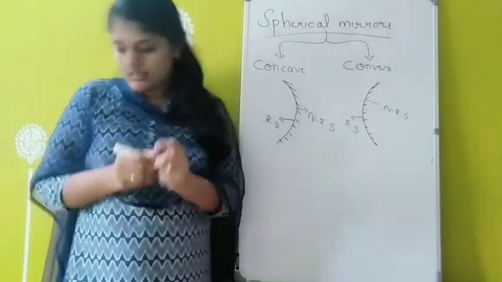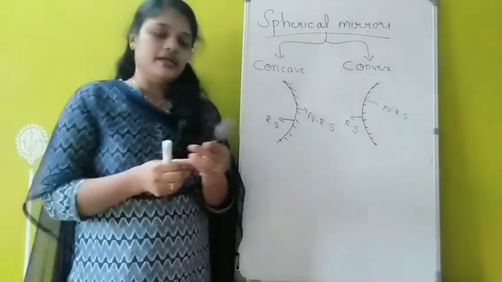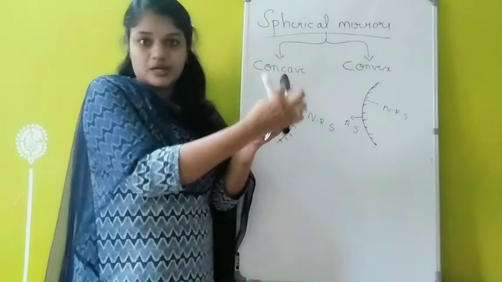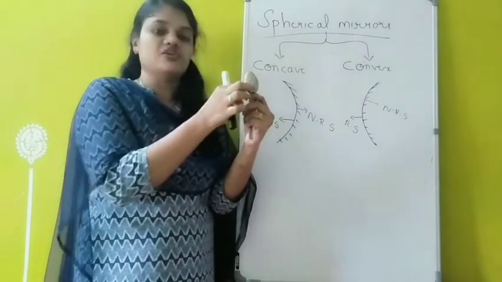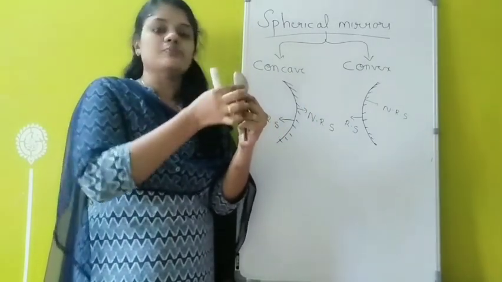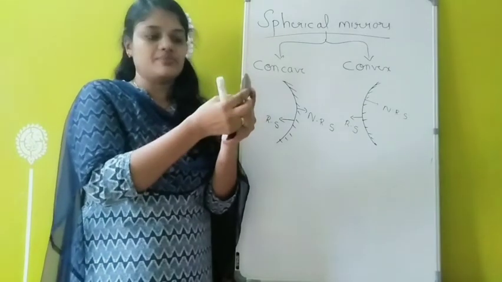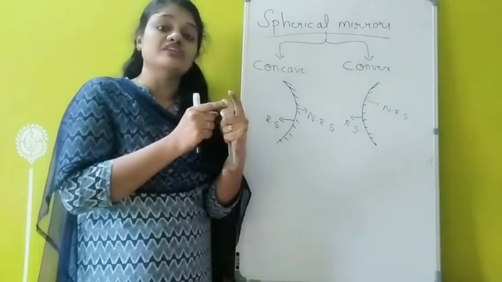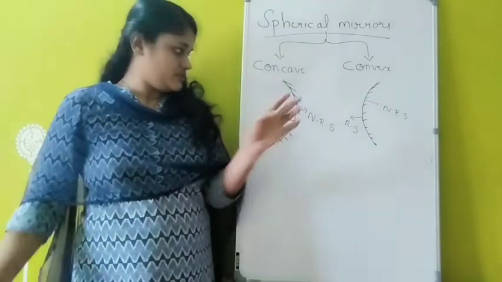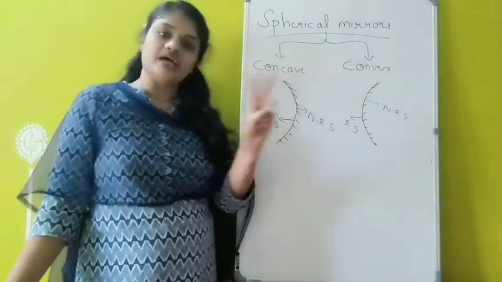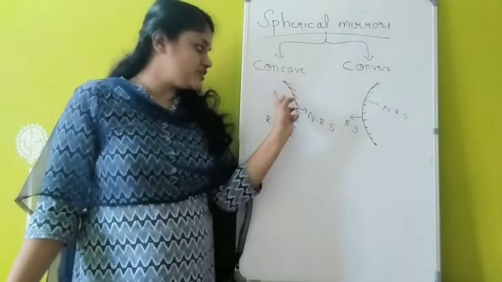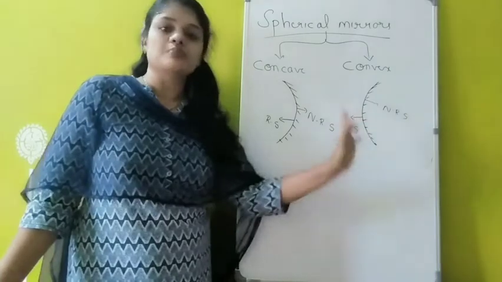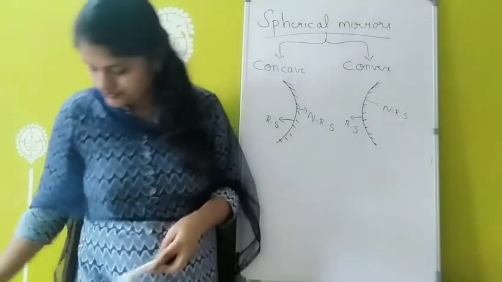And the best example is a spoon. In the case of a spoon, the inner part is acting as a concave mirror, since the inner part is reflecting. And the outer part will be acting as a convex mirror, since the outer part is reflecting. So anyway, two surfaces will be there. In the case of a concave mirror, the inner part is reflecting. In the case of a convex mirror, the outer part is reflecting.